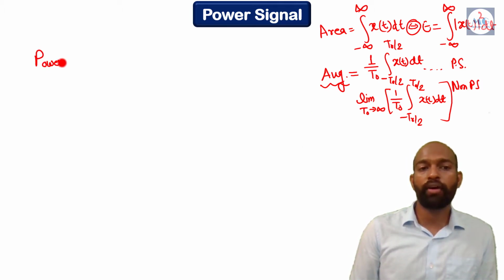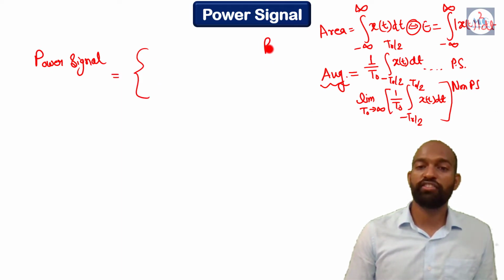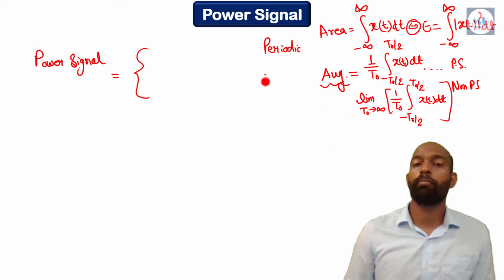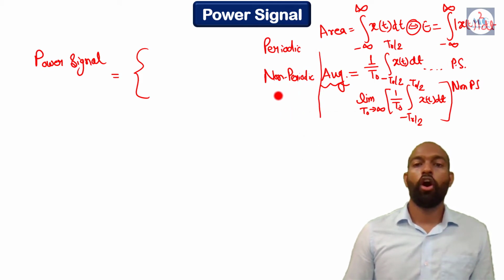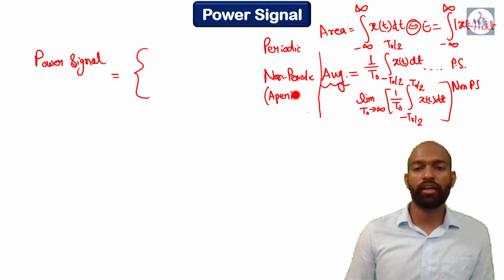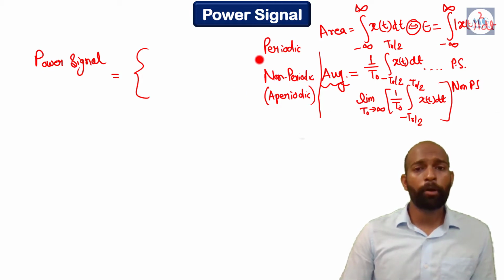So the formula for power signal is also divided into two parts, similar to our average. First part will be for periodic signal and the other part is for non-periodic. Or we also say non-periodic signal as aperiodic signal, so don't be confused. So what will be the formula for periodic signal?